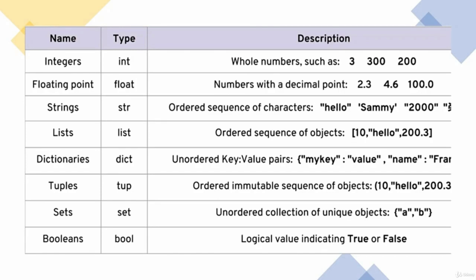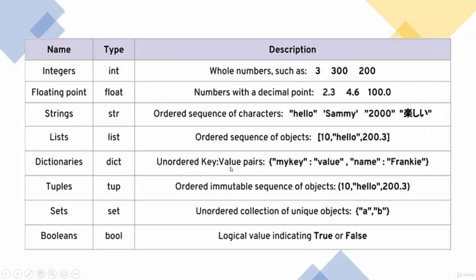Then there comes the floating point number. Floating point numbers are numbers which have a decimal point in them, like 2.3, 4.6. Even as you see, there's written 100.0. Mathematically 100.0 is 100, but if we have used a decimal point there, then it becomes a floating point number, and its type becomes float. For an integer, its type becomes int.